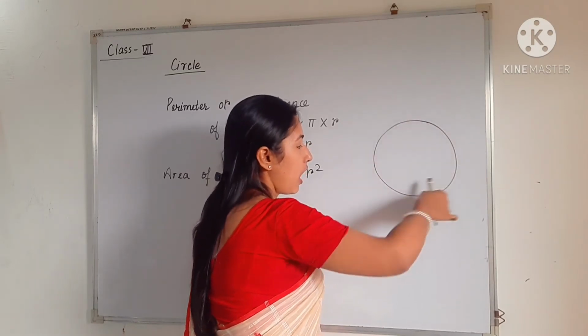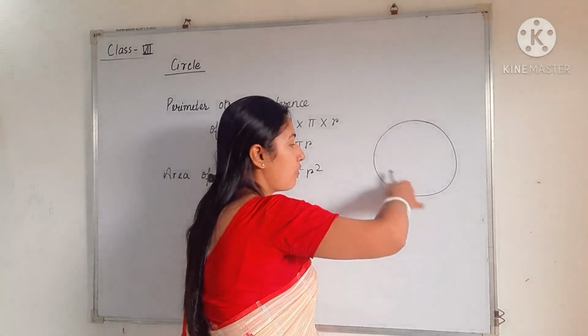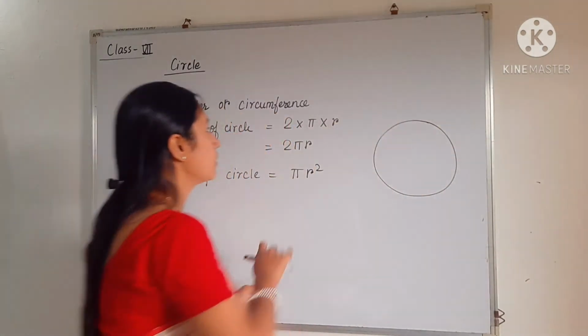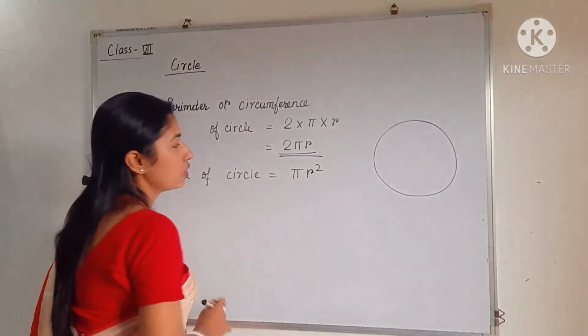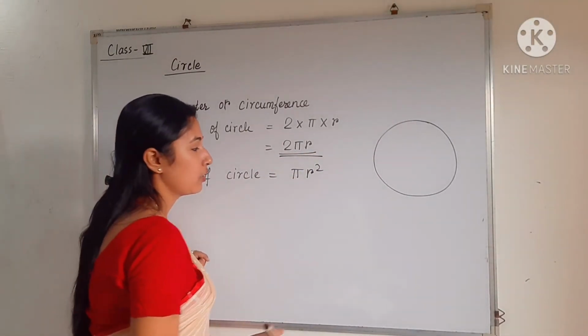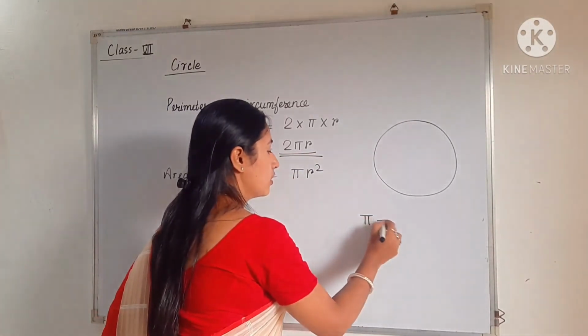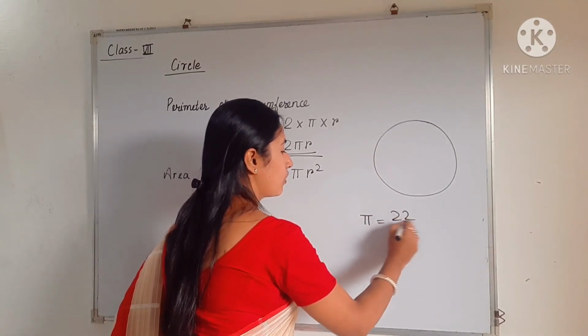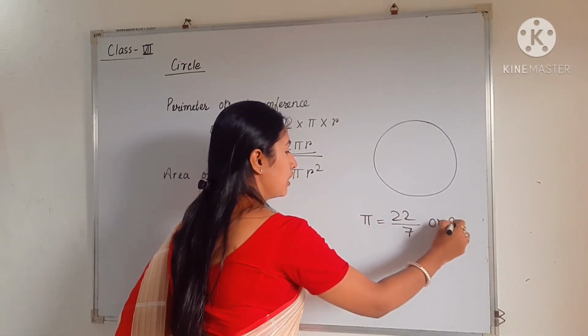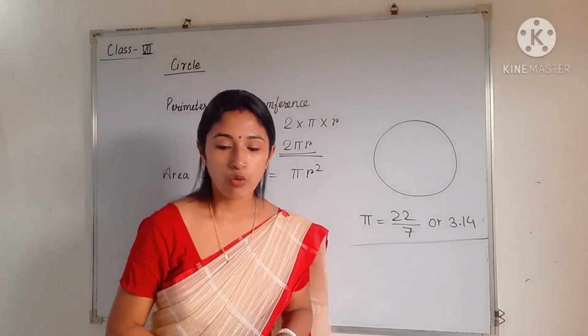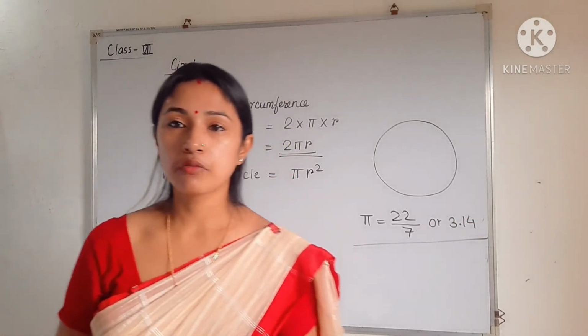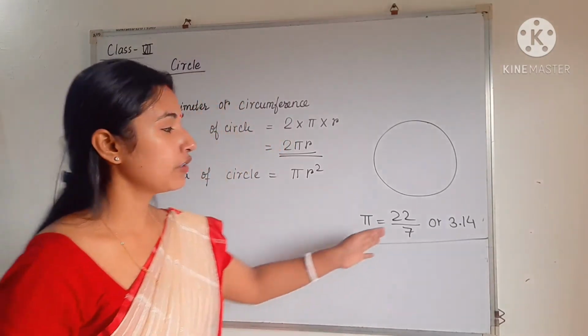How much length is covered by this boundary is called the circumference, and the formula is 2 into pi into r, or 2 pi r. The value of pi is 3.14, or you can take 22 by 7. It will be mentioned in the question what to take, but if it is not mentioned, you can take either of them.